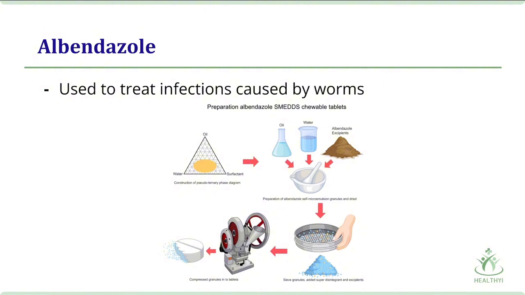Additionally, albendazole hampers egg production and thwarts the hatching of any pre-existing eggs. It is also used along with surgery to treat cystic hydatid disease, which is infection caused by the dog tapeworm in the liver, lung, and lining of the abdomen that may damage these organs. The photo on this slide shows the process of making albendazole.